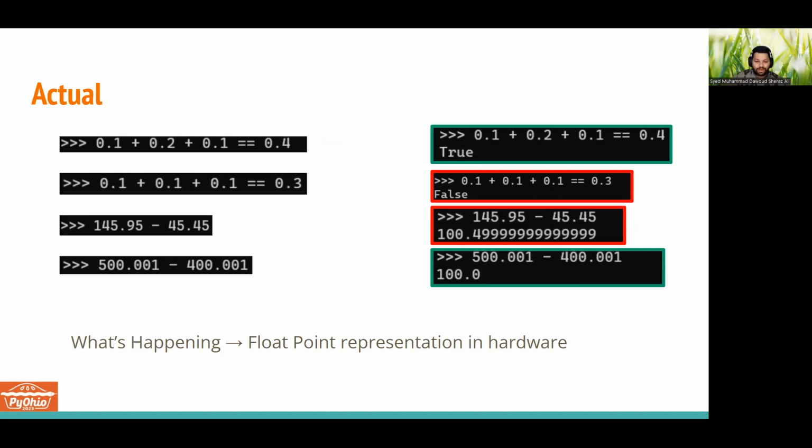So what's happening here? This relates to the topic of not so precise float arithmetic. And this is mainly happening because of floating point representation in hardware.